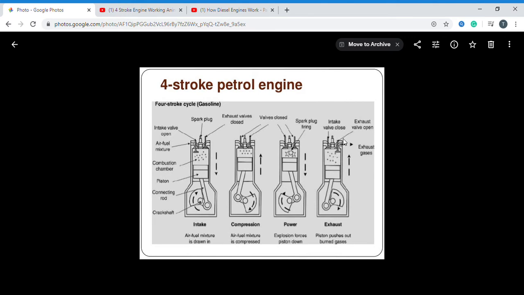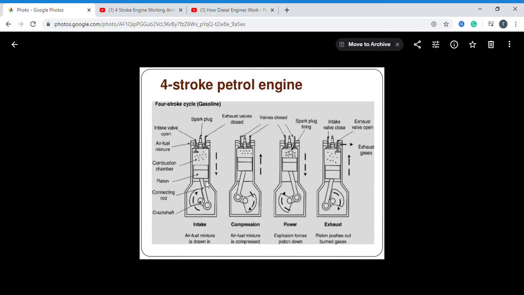outlet valve. Okay, from the outlet valve, the inlet valve gets closed, and this outlet valve gets closed again. So this is the thing we are getting repeatedly here. You can observe in the suction process the inlet valve gets open, in the exhaust process the exhaust valve gets open, and all the remaining valves get closed. That you can remember. So this is the suction process, compression process, power stroke process, exhaust process. Okay, that you can remember.